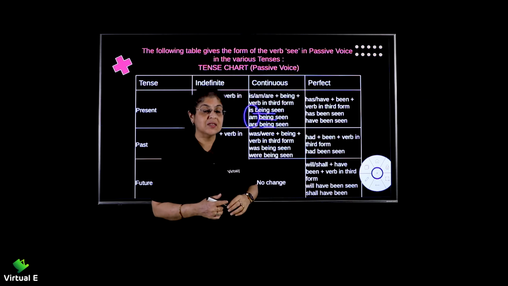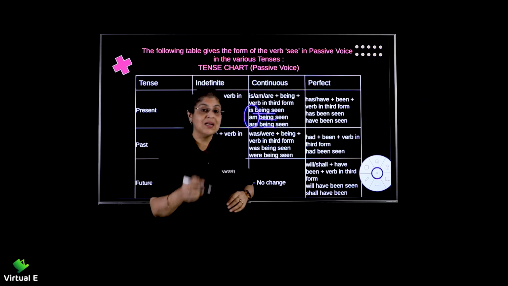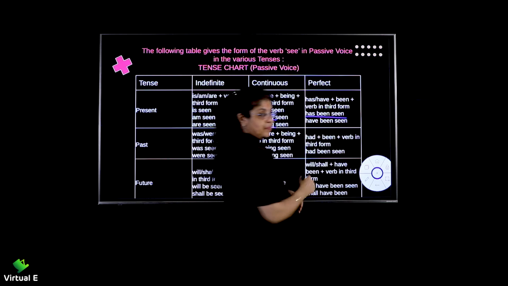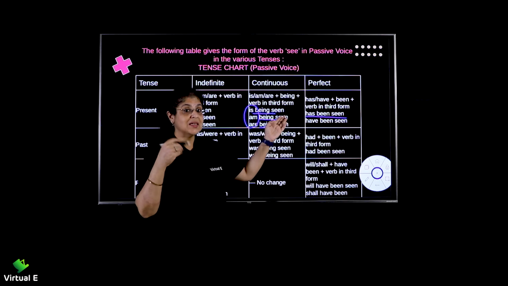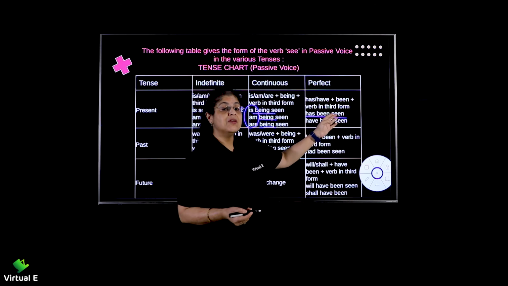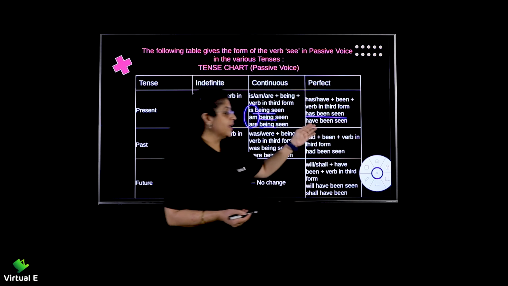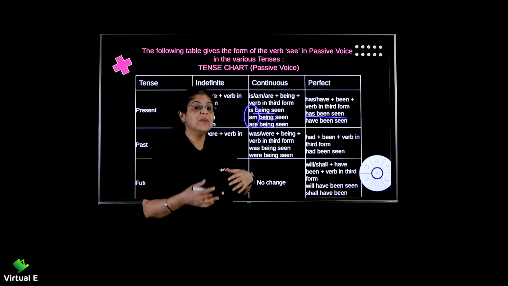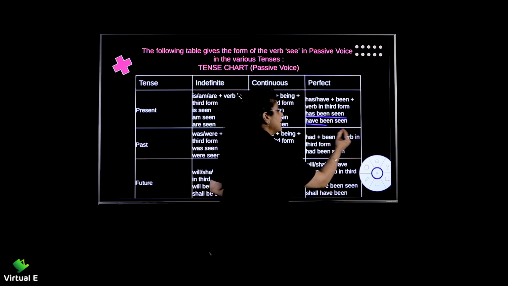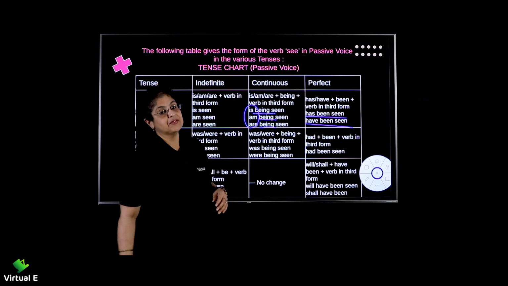How will I make it into passive voice? I'll say a novel has been read by him. Has, remember they said as per the subject it will change. So a novel has been read by him. Likewise, if something is plural, comics have been read by the children. So in that case it will be have, right?